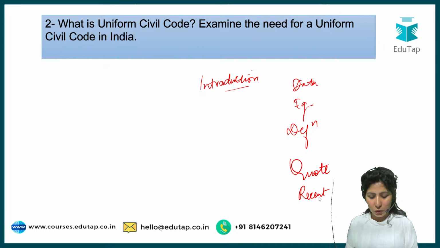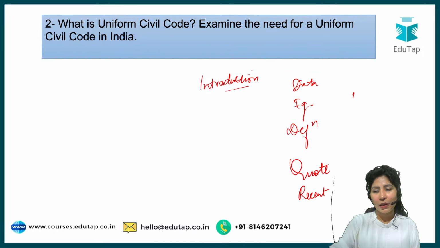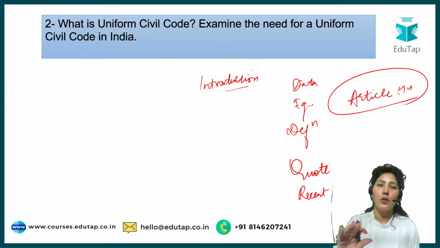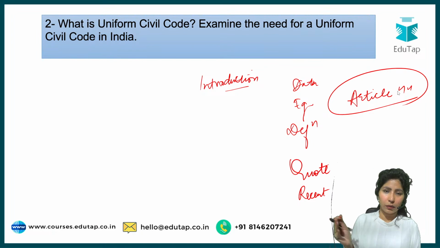What should be your approach here? Priya says data. Rocky says code. Shashwat says Article 44 of the Constitution of India. See, the Uniform Civil Code is in the news. Just remember, it is given in Article 44 of the Constitution. Even if you've not read about it much, just give a brief overview. Get a brief overview of it.